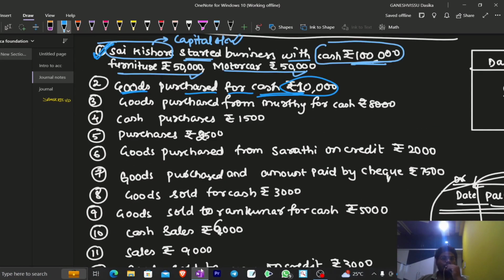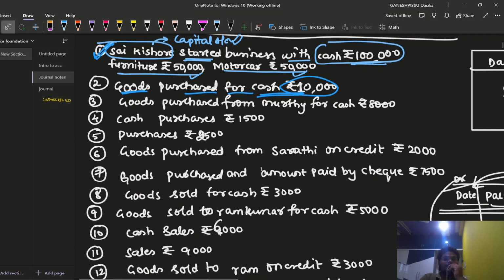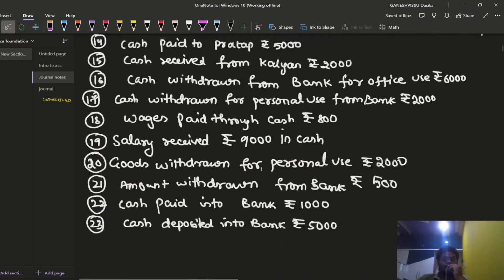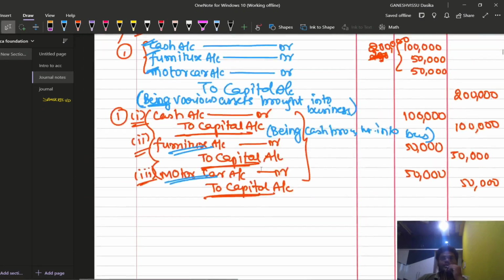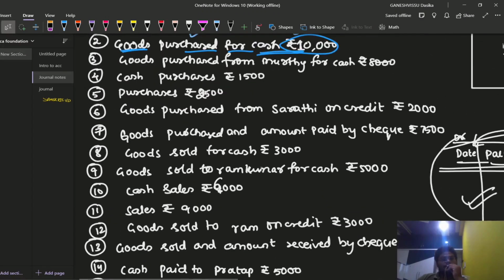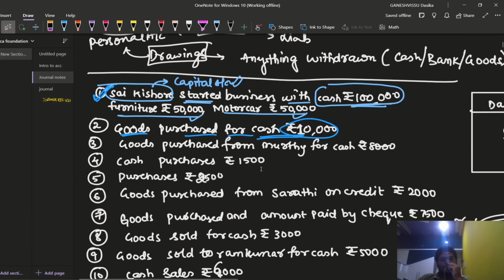Okay. Then what is the second transaction here? Goods purchased for cash. The second transaction is goods purchased for cash, rupees 10,000. This is the transaction right now. Then what would be our journal entry for this?